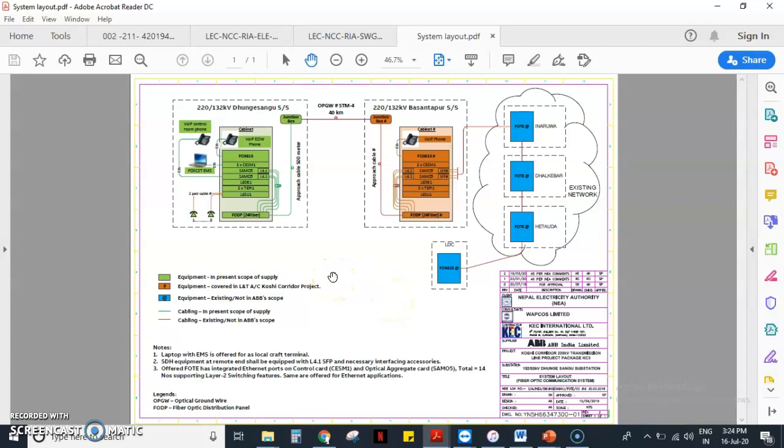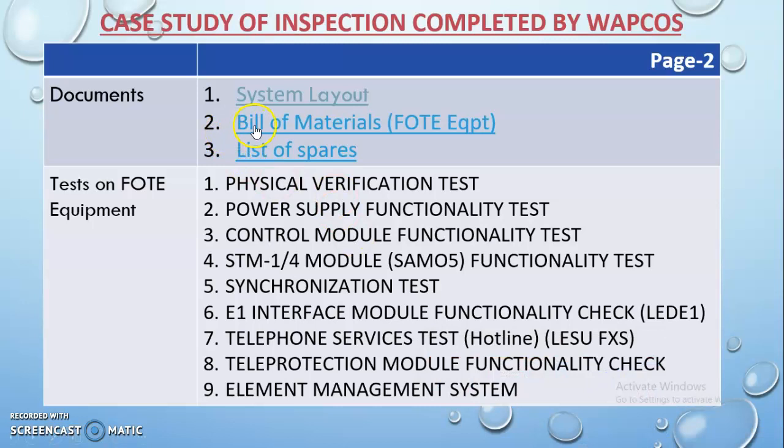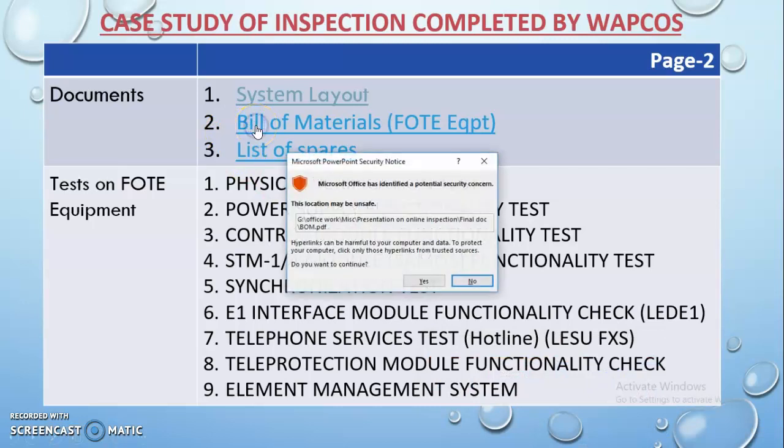Here in this package we have only one substation, that is Dungai Sangu substation. It is connected to the Baneshwar substation of package 2. These are the equipment that were tested during this inspection. And the bill of materials is here.